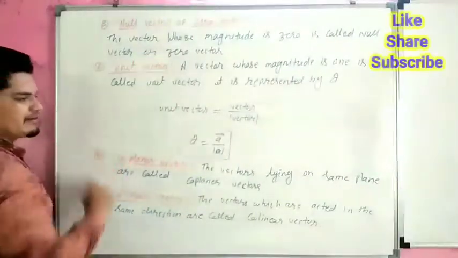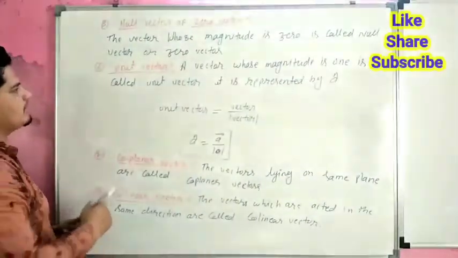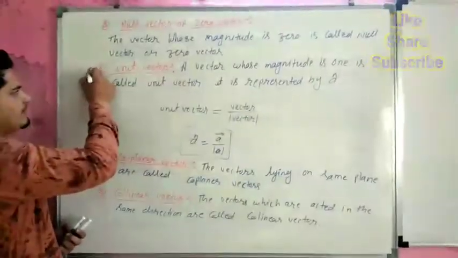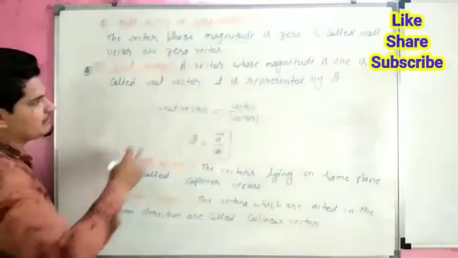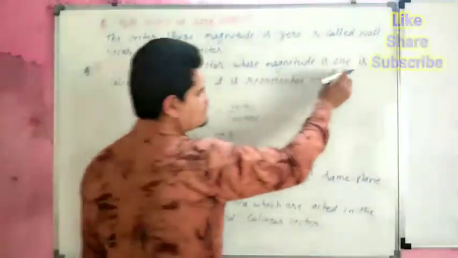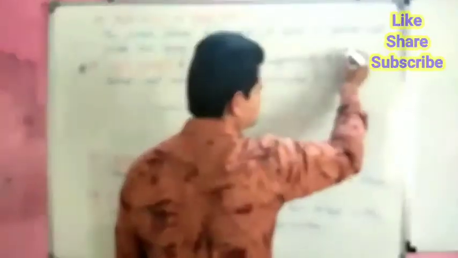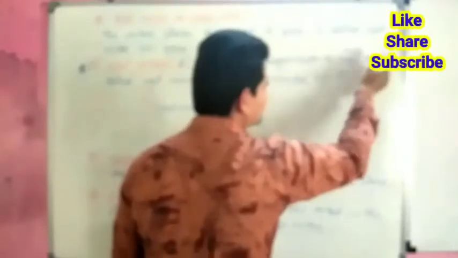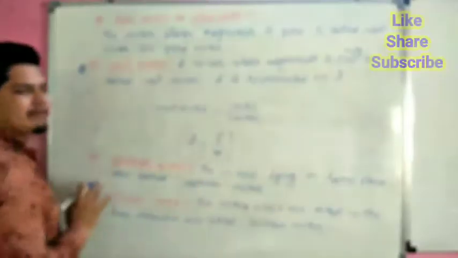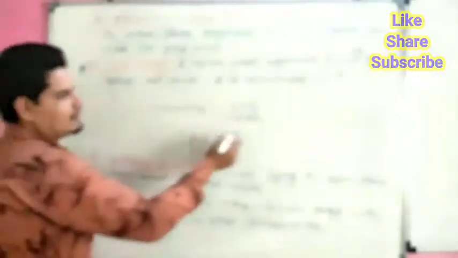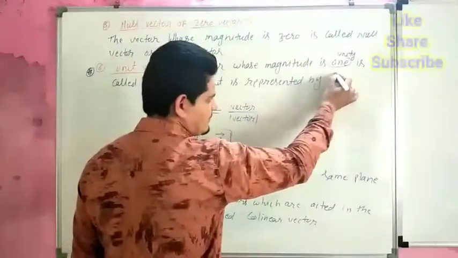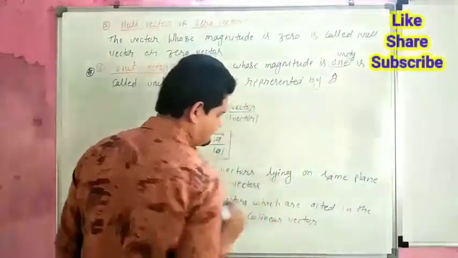Sixth is unit vector. Unit vector is an important vector. A vector whose magnitude is unity, whose magnitude is 1, is called a unit vector. It is represented by a cap. This is the sign of the cap.